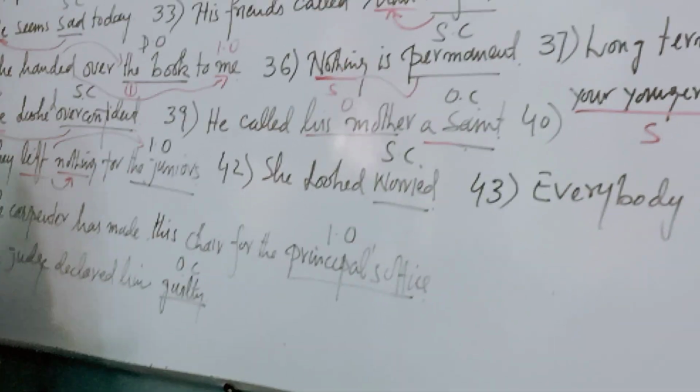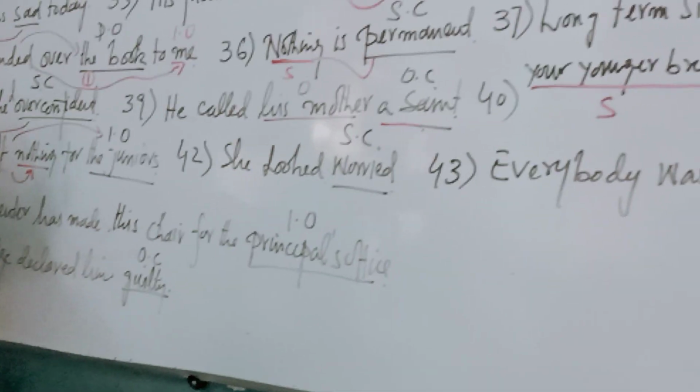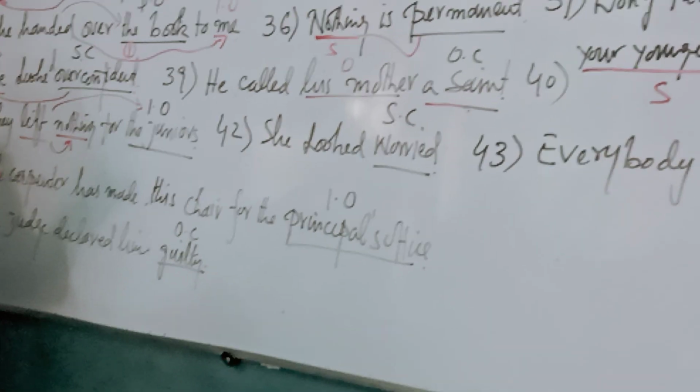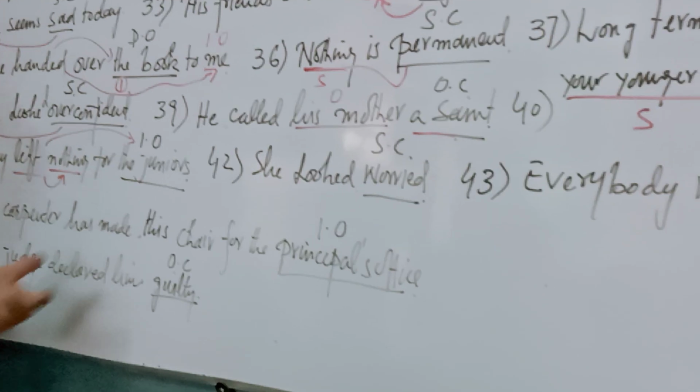Okay, next one is you make it a chair for him because he's not. Are you looking at the board properly? No issue with you? Okay, next one is 42.